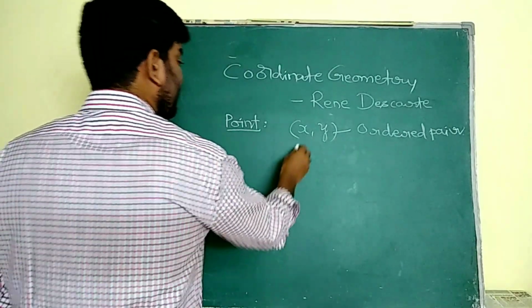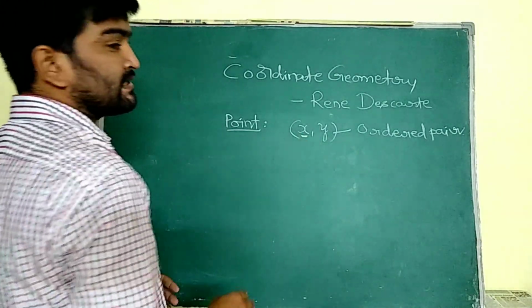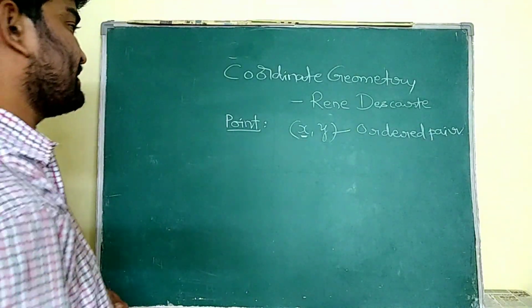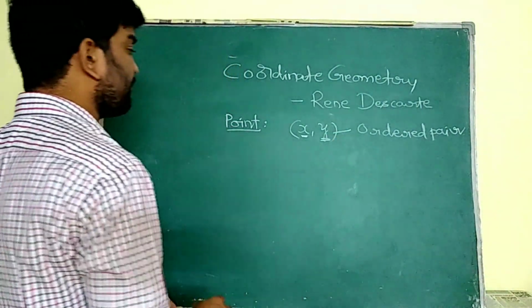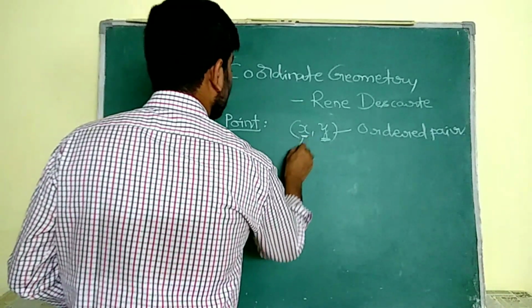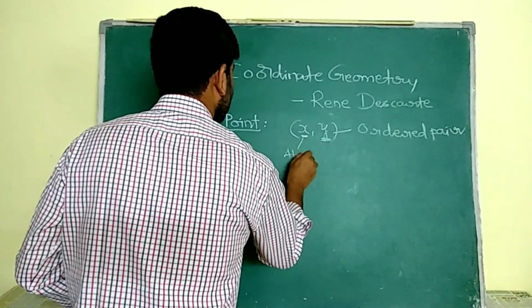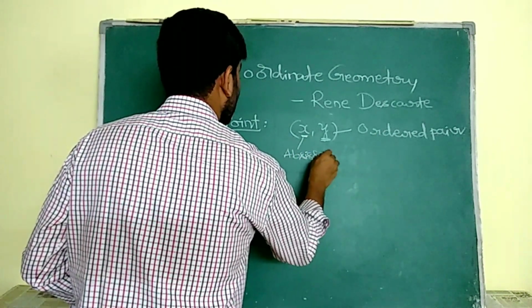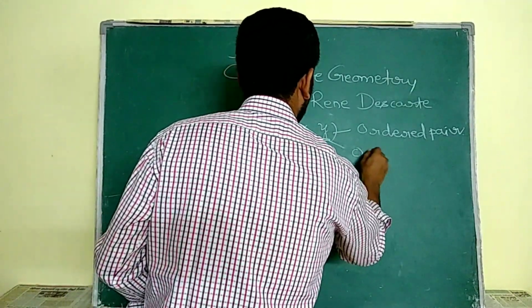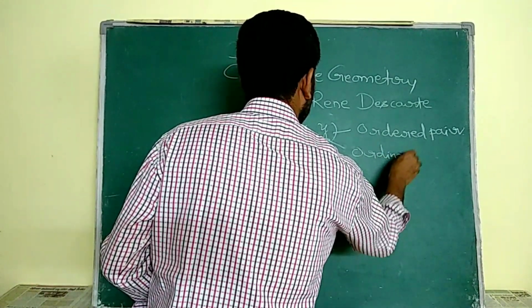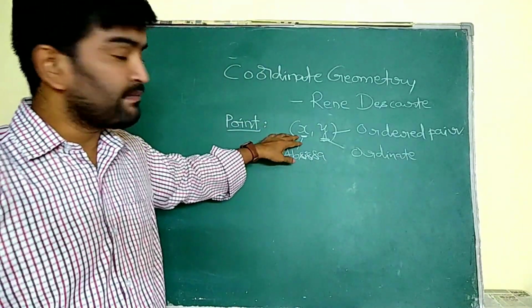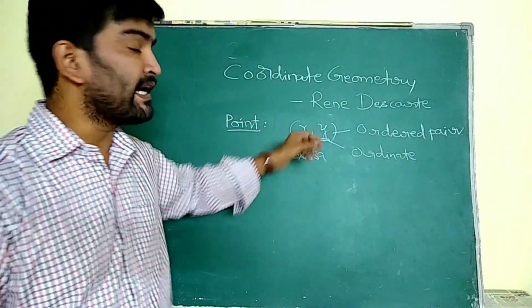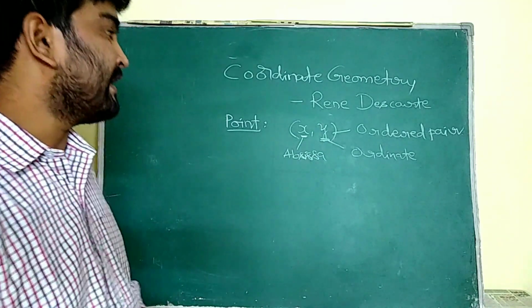In this ordered pair, the first value always represents the value of x, and the second is the value of y. The first is known as abscissa and the second is known as ordinate, or we name them the x coordinate and y coordinate.